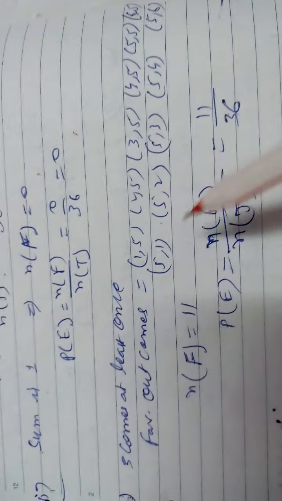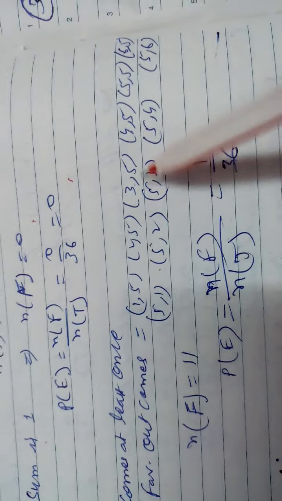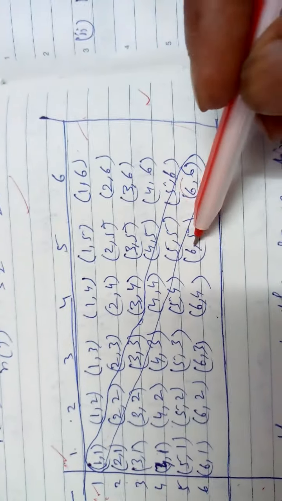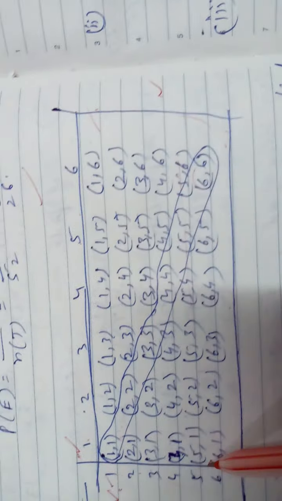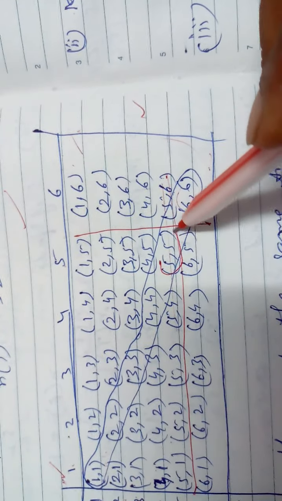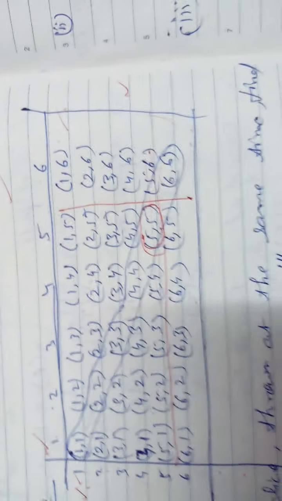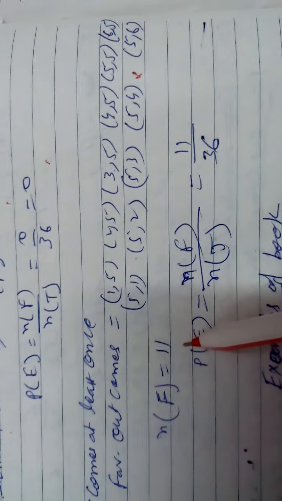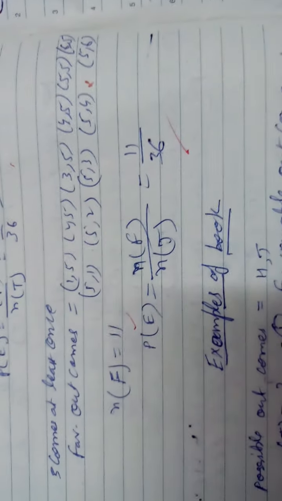5 comes at least once means one time in one pair you get the 5. So all the 5s: 1,5, 2,5, 3,5, 4,5, 5,5. But when you count this line, 5 comes in this one, and in this one. This line you are getting 5, and this line you are getting 5. But this number is repeating, so don't write it 2 times. That's why it is not 12, it is 11. 5,5 you don't write again. So 11 outcomes in total, 11 by 36.